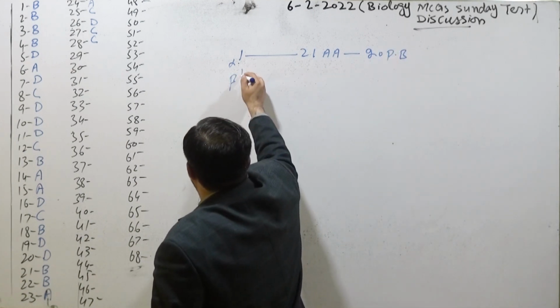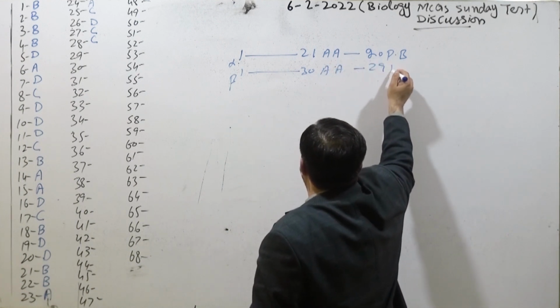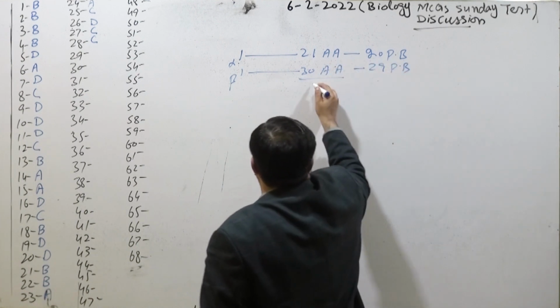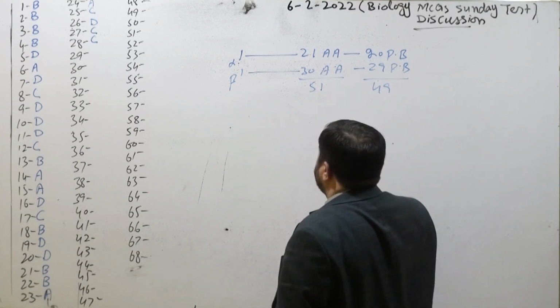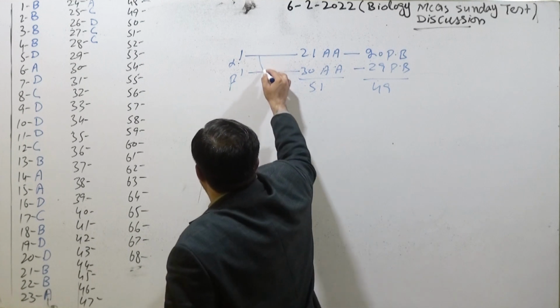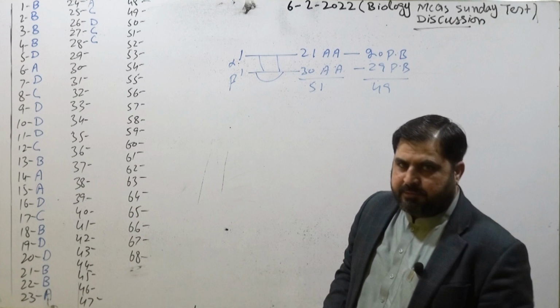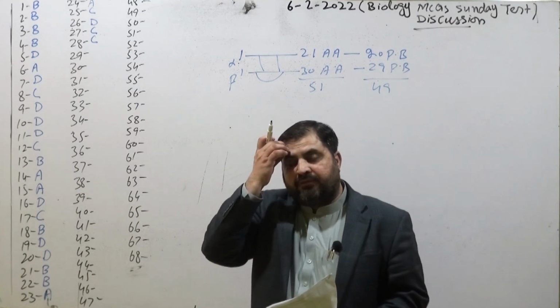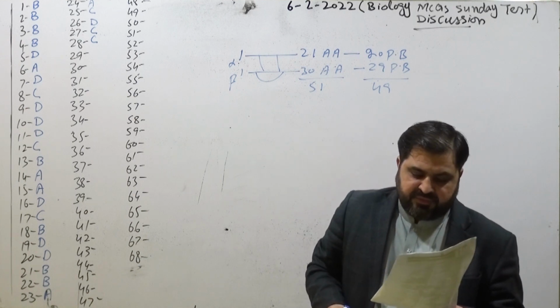The beta chain contains 1 to 30 amino acids, and they have 29 peptide bonds. So total 51 amino acids are there, and total 49 peptide bonds are present. Insulin molecule has 2 polypeptide chains and 3 disulfide bridges.